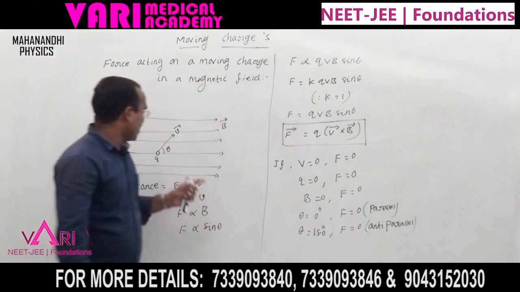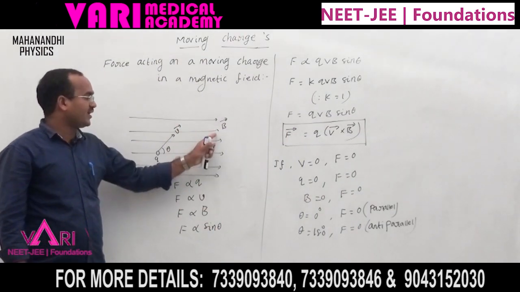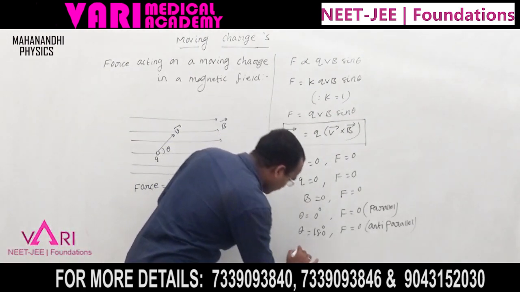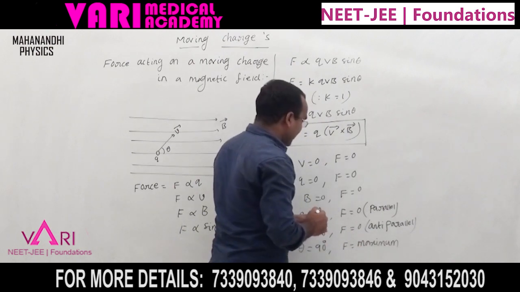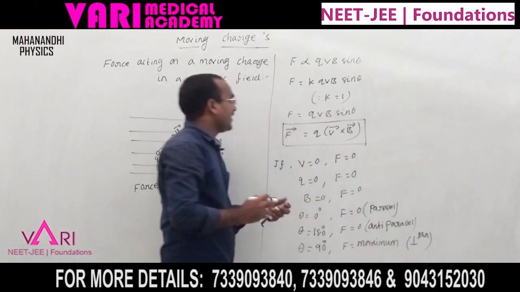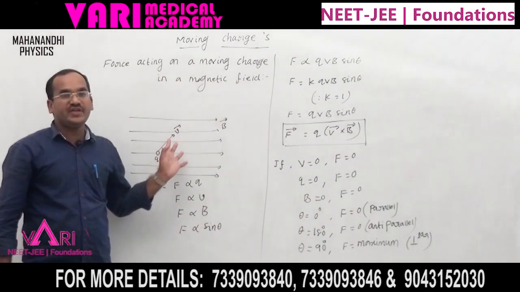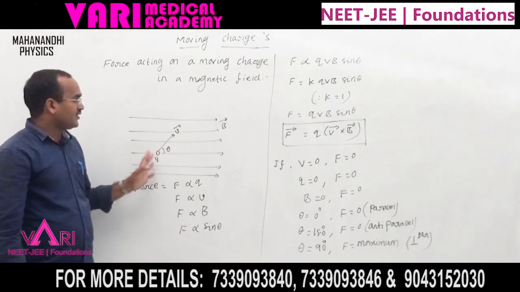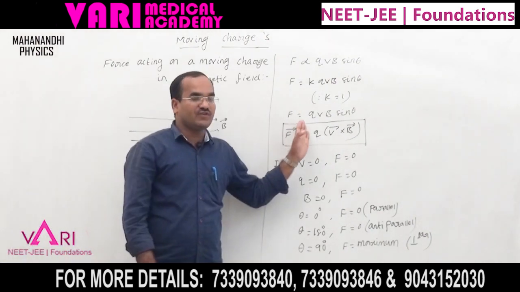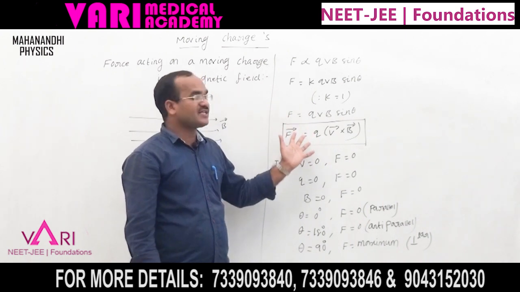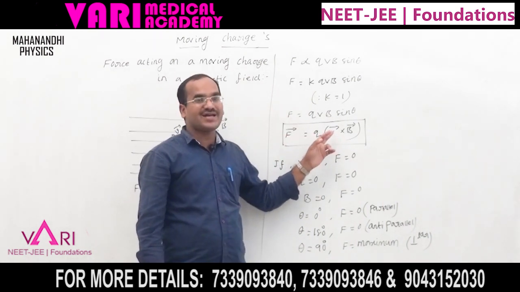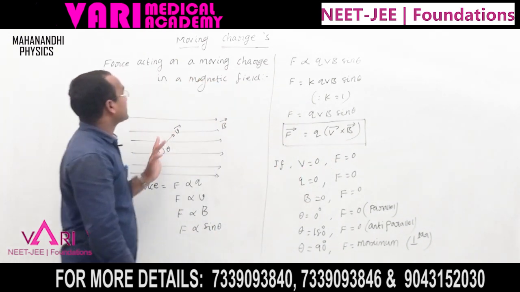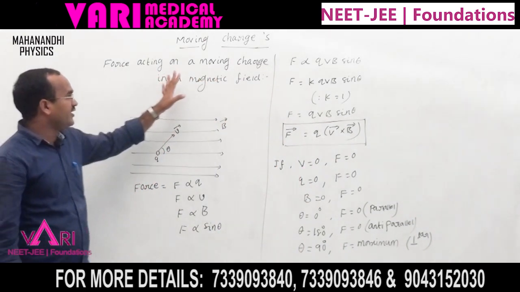Now if the charge is moving perpendicular to the magnetic field, theta equals 90 degrees, and F is maximum. This is the explanation of the force on a charge moving in a magnetic field: F equals QVB sin theta, and in vector form F bar equals Q into V bar cross B bar. This is the force acting on a moving charge in a magnetic field.